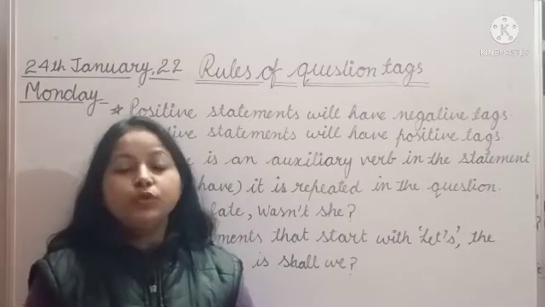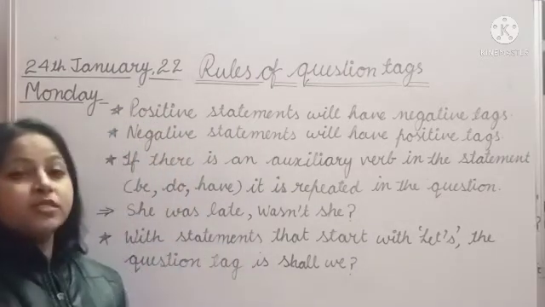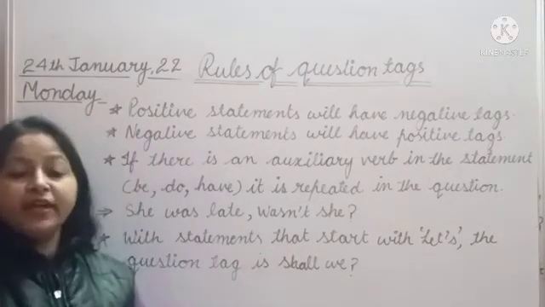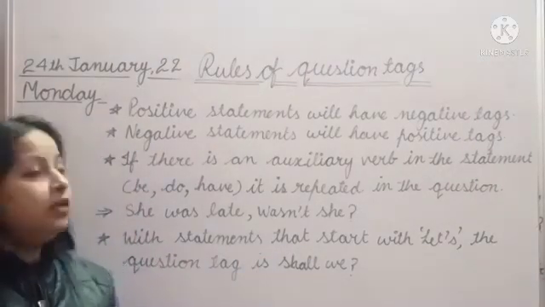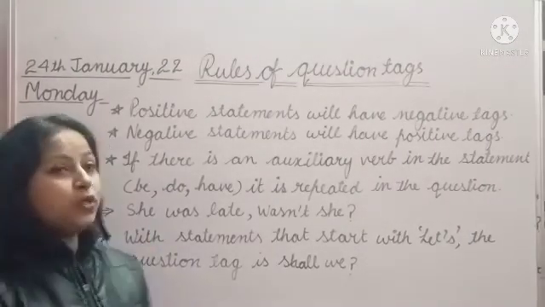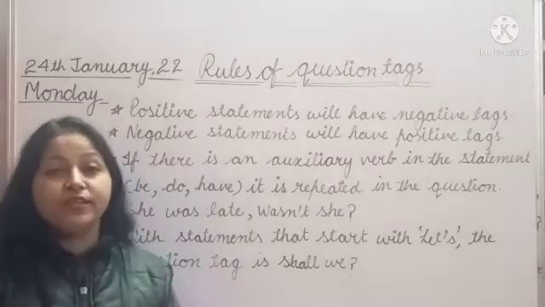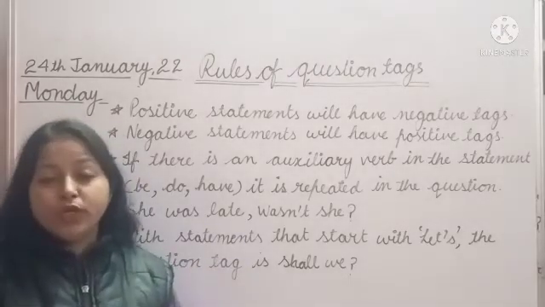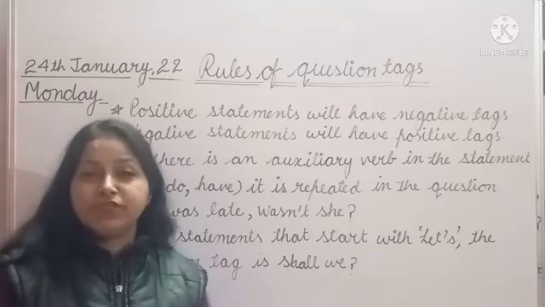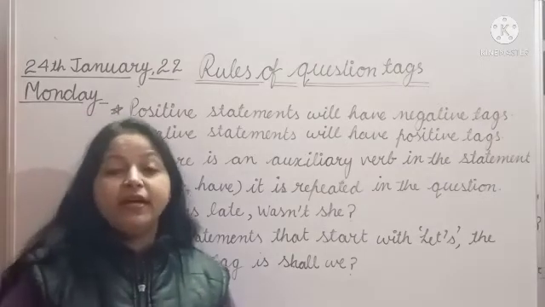Now we will know some more rules of question tags. It is time to know the rules of question tags. Some rules of question tags are on the board. So class, the first rule of question tags is: a positive statement will have a negative tag.